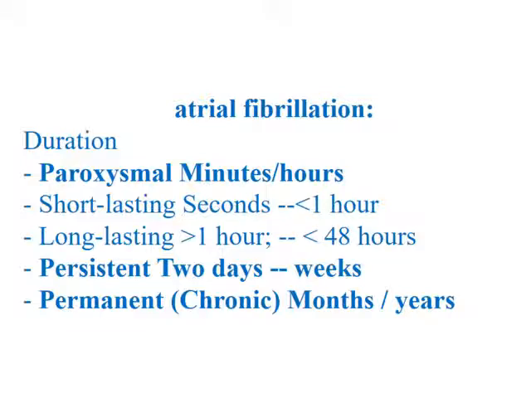Now we come to atrial fibrillation. This is a very common arrhythmia. In age above 70, it can occur in 10% of people. It is divided into paroxysmal, persistent, and permanent or chronic. If it is less than 2 days or subsides by itself, it is called paroxysmal. If it is more than 7 days or does not subside, it is called persistent. More than 1 year is called chronic.